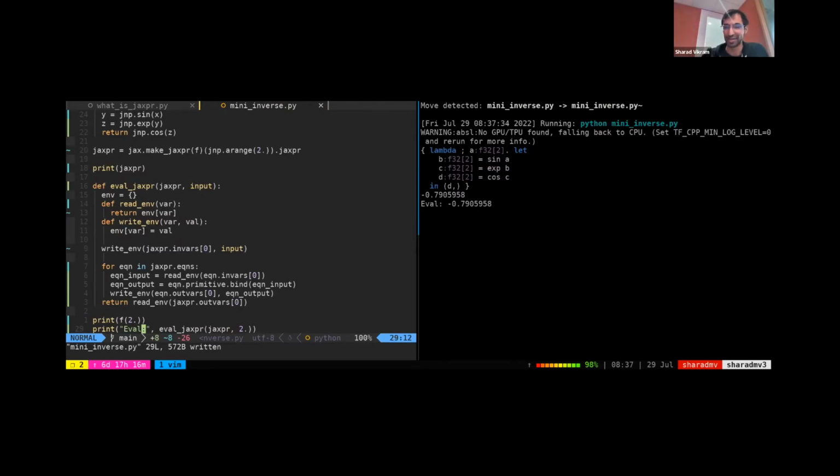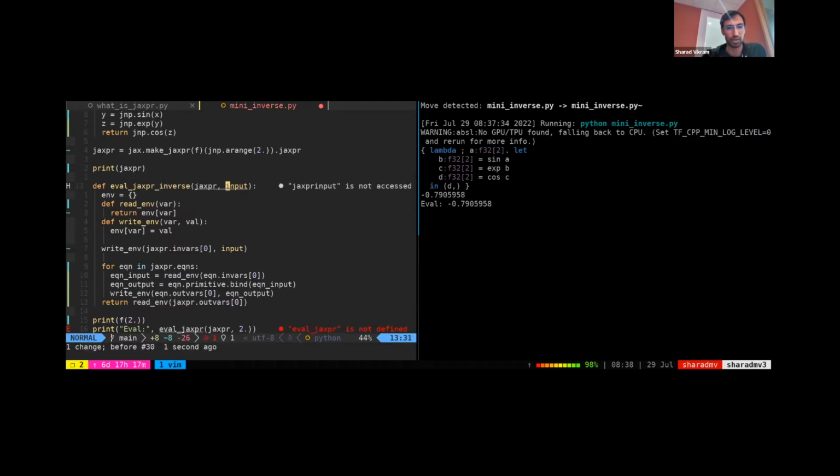So we should be doing exactly what we did in Python in the first place, but I'll switch it up a little bit. Let's now try to write an inverse interpreter. So it'll take the output of the function and try to compute the input. And obviously this is hard to do in general. Because I've constrained the function to be a unary function with unary primitives, this actually won't be too bad.